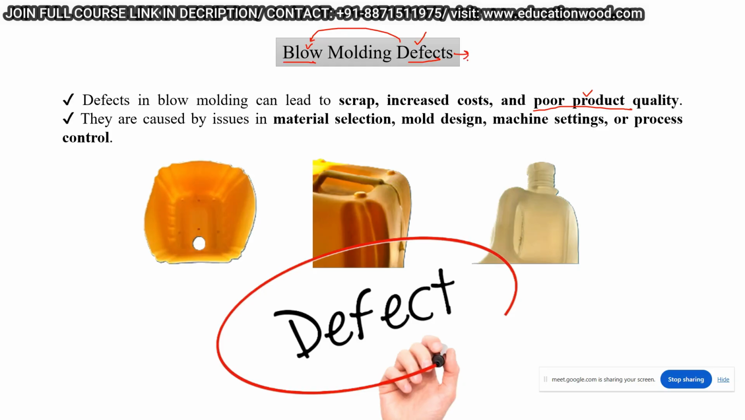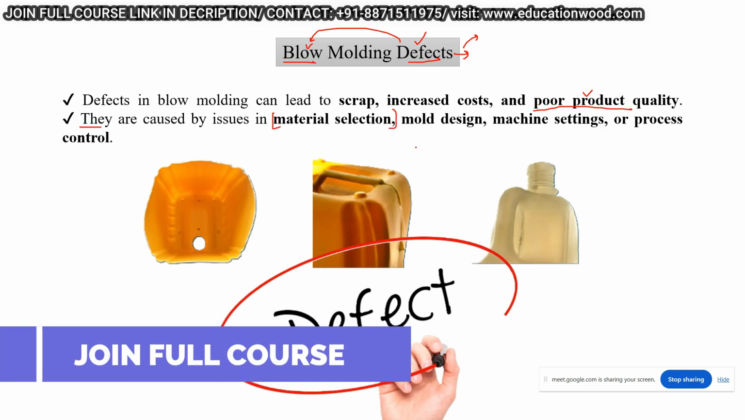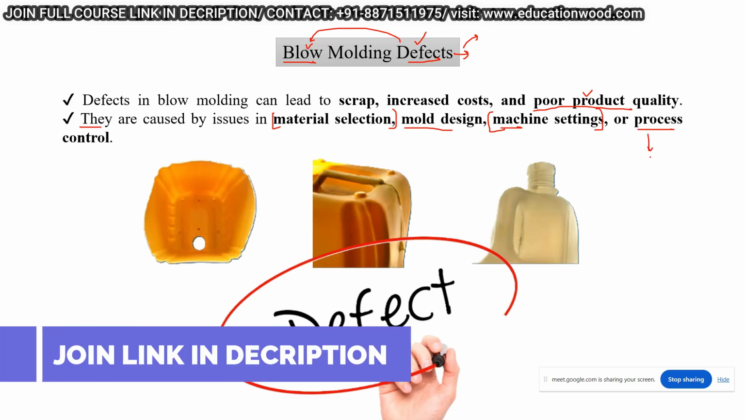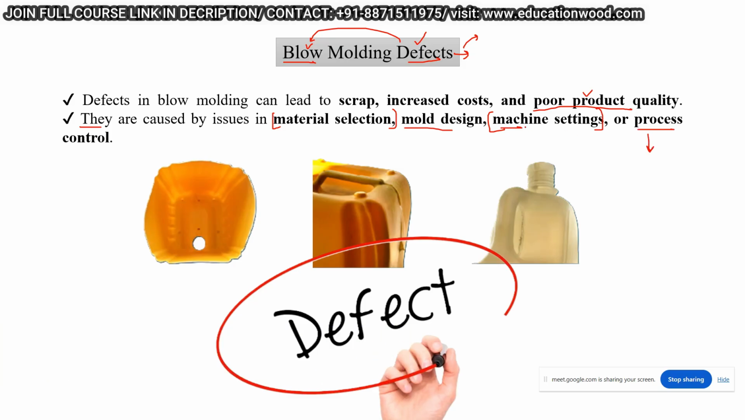So a designer or any type of producer tries to avoid or eliminate these defects to achieve a quality product, right? So what is the cause of these defects? It may be because of the material selection, because of the mold design, because of the wrong machine setting, or the process control parameters. What is the meaning of machine setting?